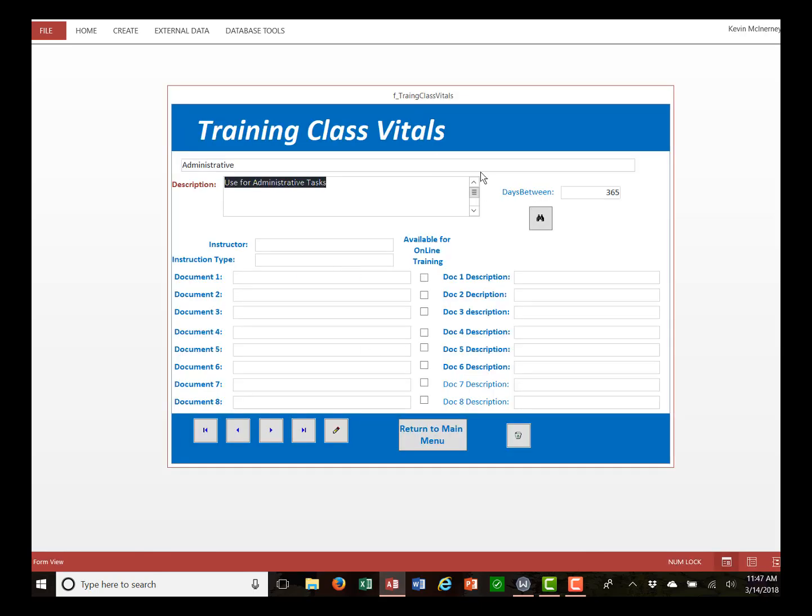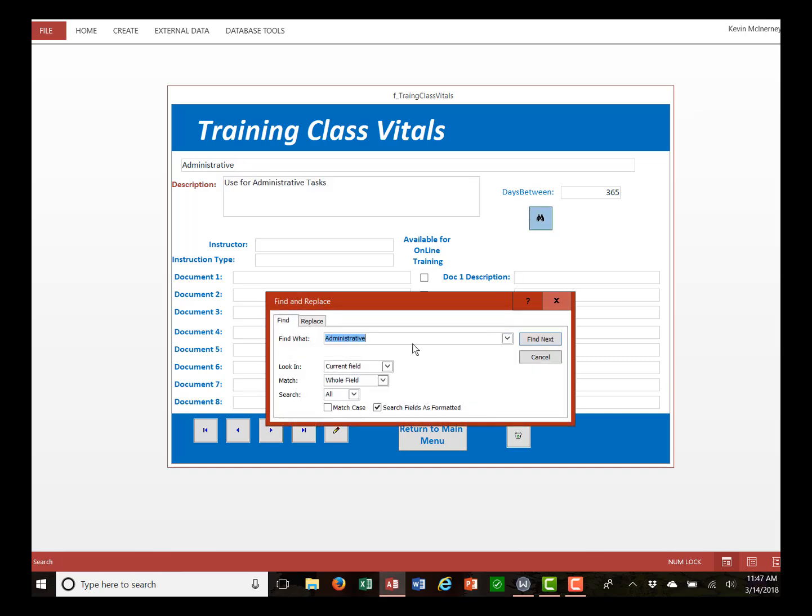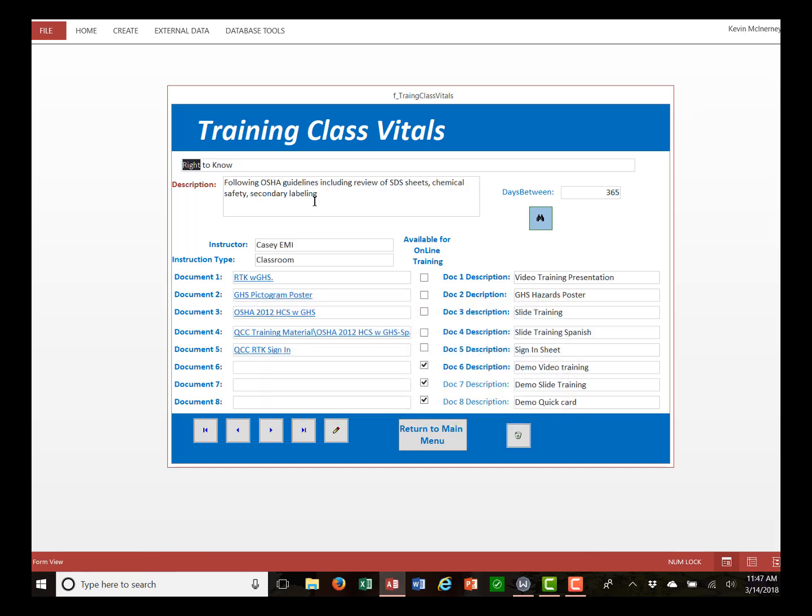The administrator can also review the content. So if they went here, put in, look at the right to know, it takes them to the right to know, and it gives a variety of avenues for training. So we can give them a video presentation, we could have a slide training, we can have a slide training in Spanish in this case. We're constantly building the list of available trainings and adding them to the program, so this will develop a little bit over time.